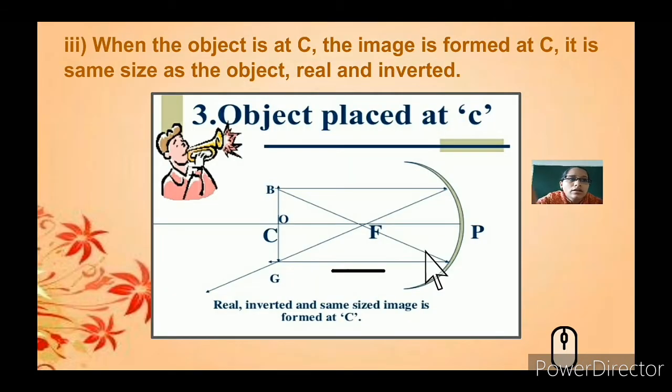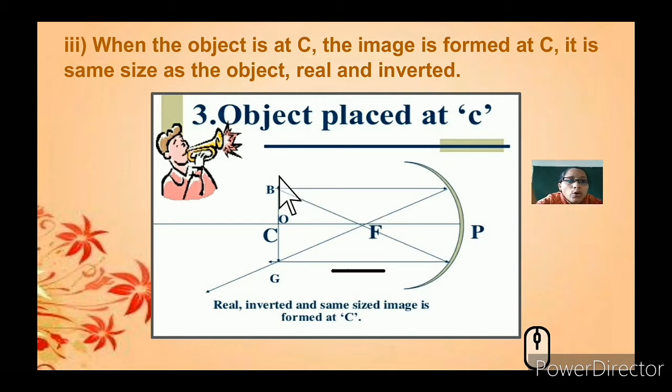So next case, you can see the object when it is placed at C. You need to draw the line here, and you need to draw the mirror, that is a concave mirror, and you have marked at equal distances the pole, focal point and center of curvature, and they have given the condition: what happens when an object is placed at C. So the object is placed straight at C. I have already told that there might be 2 rays that need to be passed through.